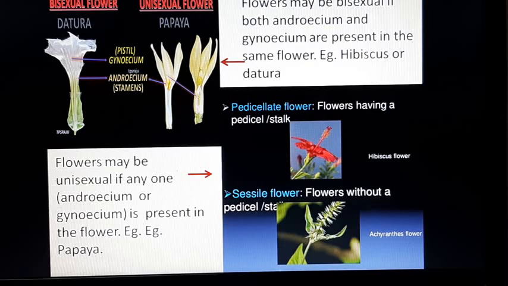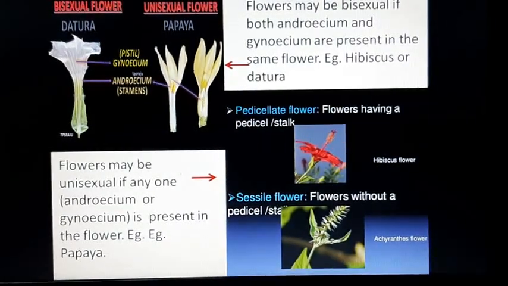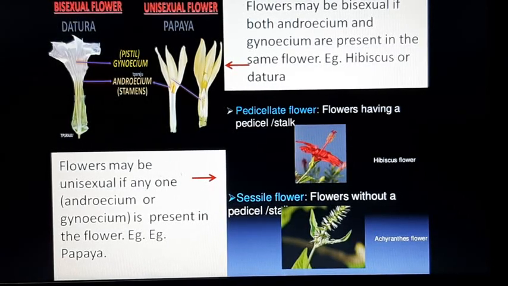A few other things are mentioned in your book. We'll just look at that. Flowers are of two types. They can be a unisexual flower or a bisexual flower.